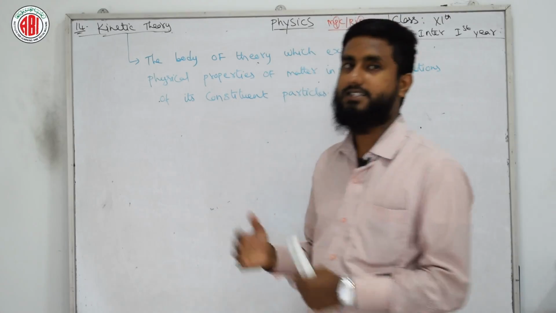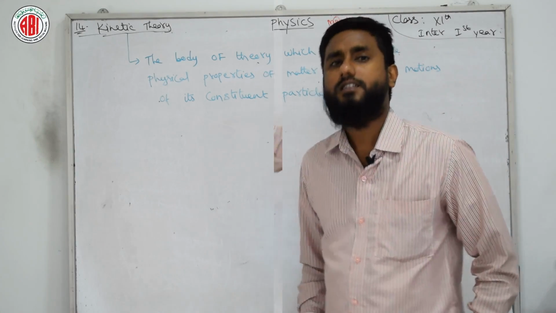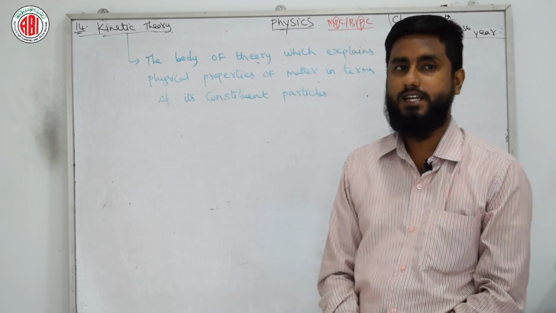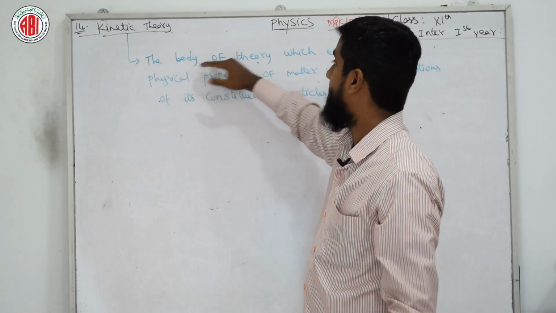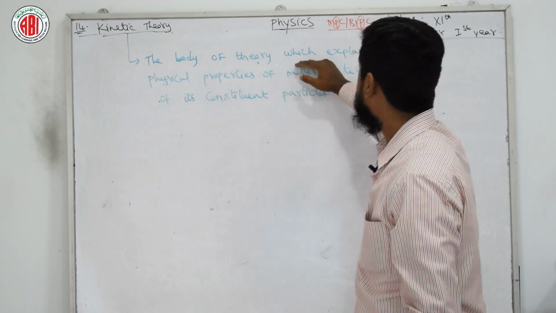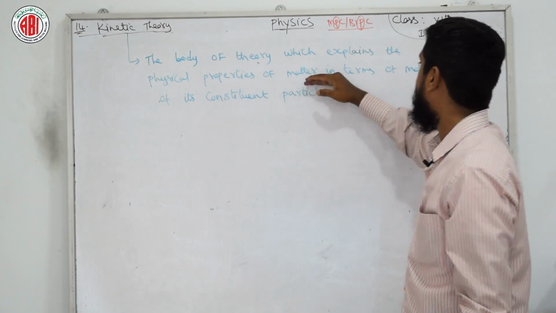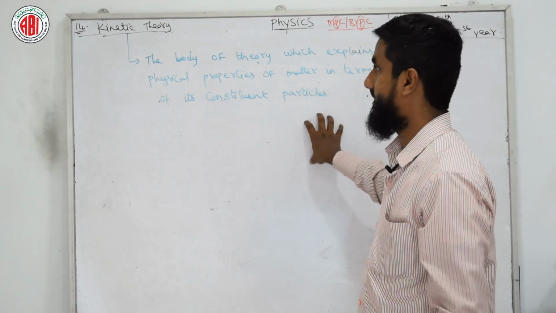So let us discuss the definition of kinetic theory. First we need to know what kinetic theory is. It is the body of theory which explains the physical properties of matter in terms of the motion of its constituent particles.